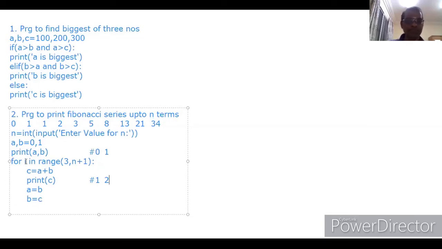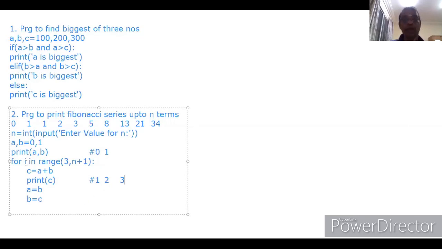Again it comes here. So now I is 4. Sorry, I is 5. C equal to 1 plus 2. 1 plus 2 means 3. 3 will be assigned to C. Now C is 3. Now A will be assigned with B. B is 2. 2 will be assigned to A. Then B is assigned with C. Now C is 3. 3 will be assigned to B. Now A will be 2. B will be 3.